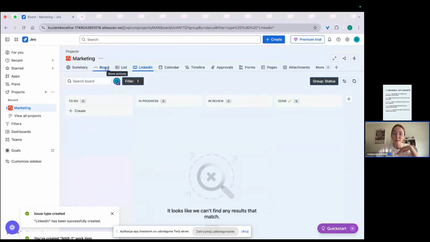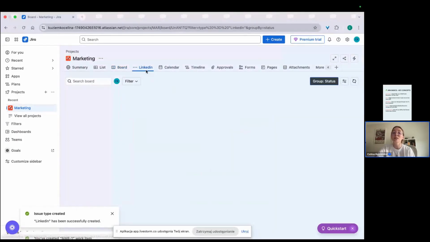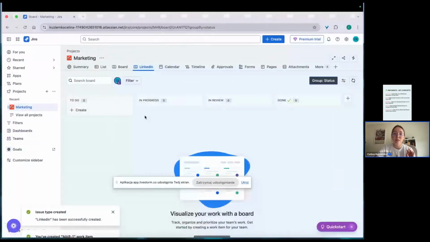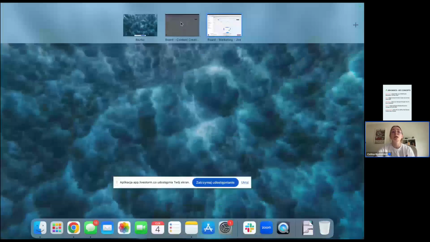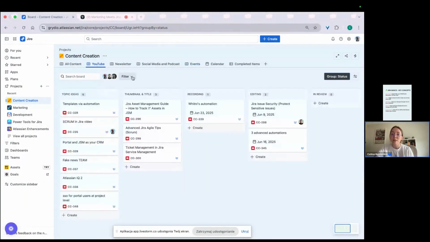So on this board, which was my first board previously, is a different workflow than on this one. And you can do it with every issue type. Let's see how I have it customized here. I have a YouTube, different workflow. Newsletter, different workflow.